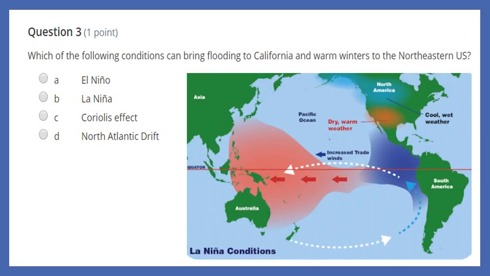And here is a picture of La Niña conditions. Again, you might want to pause the video to take a quick peek at that. And I'm looking for which of these conditions brings flooding to California and warm winters to northeastern U.S. I'd also suggest reading page 366 because your answer is in there.